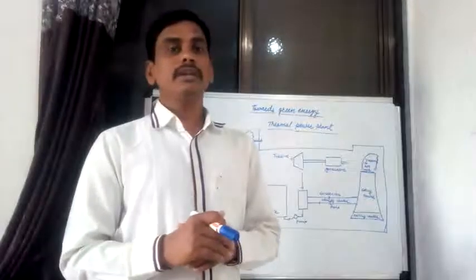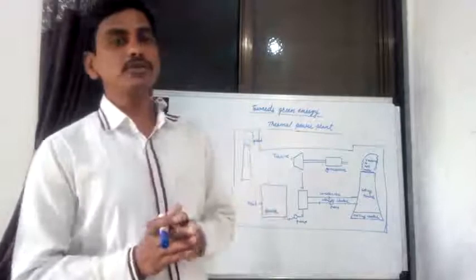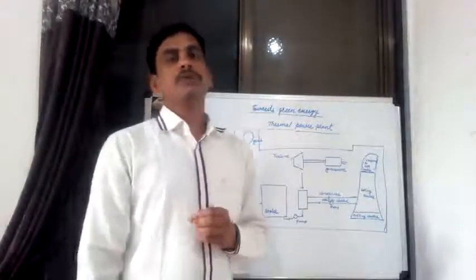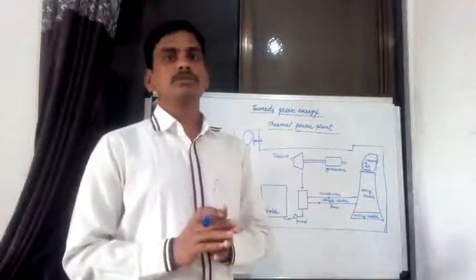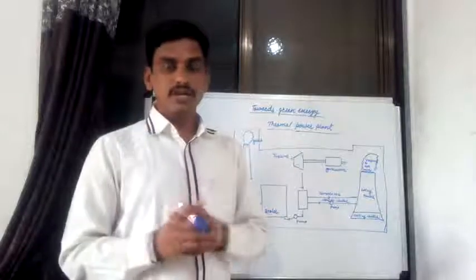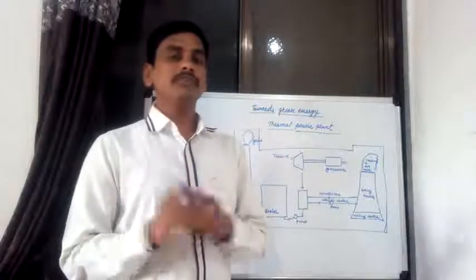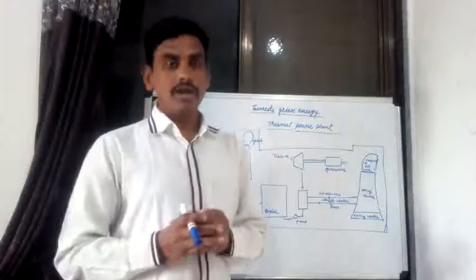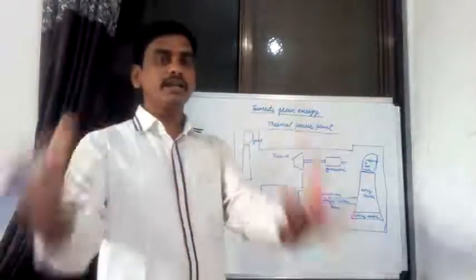Next, various natural gases are collected, and by use of these natural gases we generate the electricity. Similarly, by use of wind, by use of sun, by use of water, these are known as different energy: water energy, sun energy, wind energy. And by use of that energy we generate the electricity.